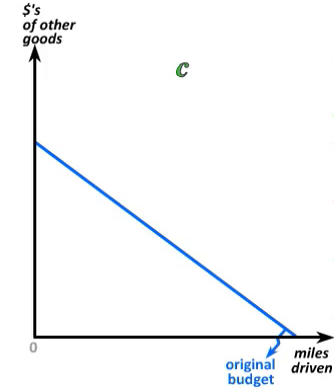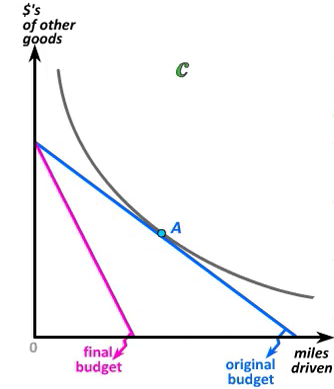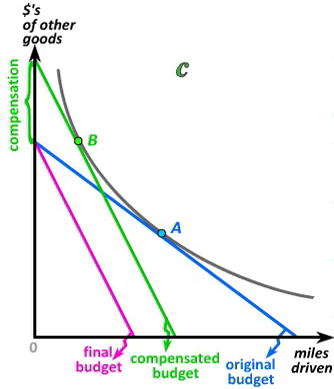What a wonderful world it would be if every time a price increased, someone came and gave me cash to make it up to me. This doesn't happen in the real world, and so the compensated budget that we've drawn in panel B is a purely hypothetical budget. It allows us to isolate the substitution effect. But point B is not where the consumer ends up.